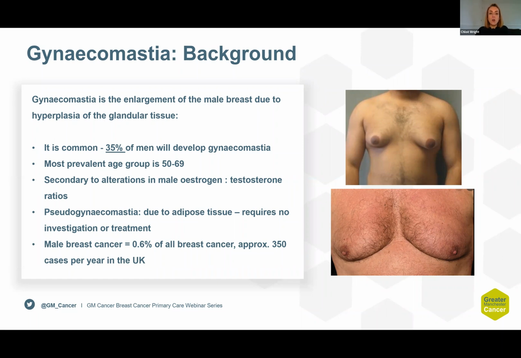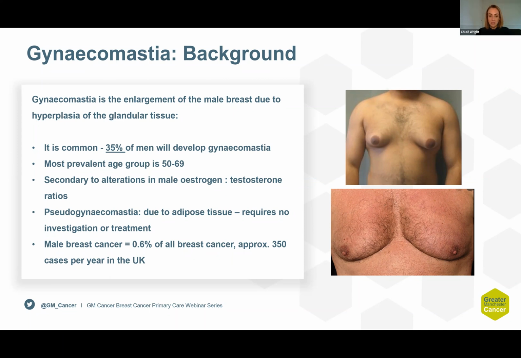And gynaecomastia is common, affecting 5% of men, and the most prevalent age group is 50 to 69. It occurs secondary to alterations in the male estrogen to testosterone ratio, and it's important to distinguish it from pseudogynaecomastia. Pseudogynaecomastia being due to an excess of adipose tissue, and this requires no investigation or treatment.